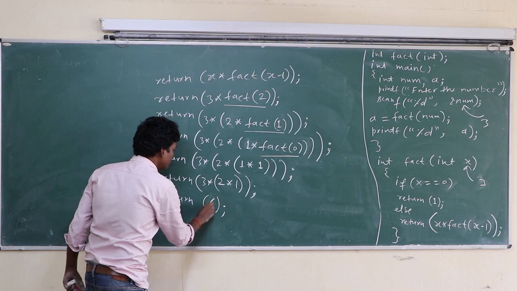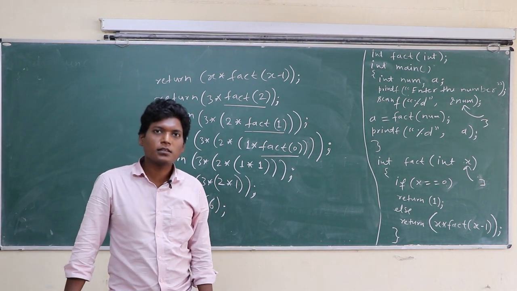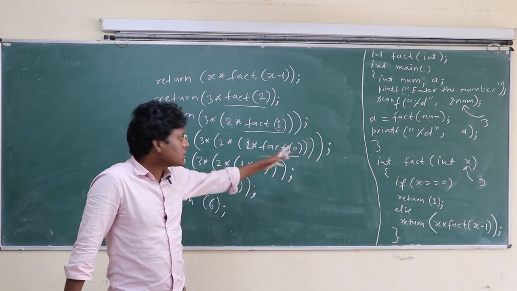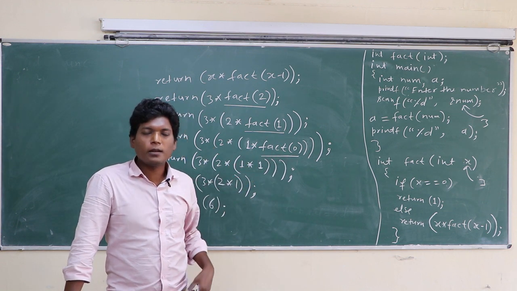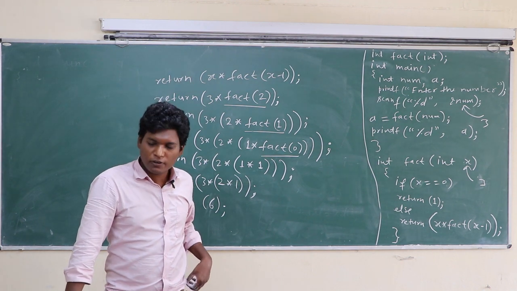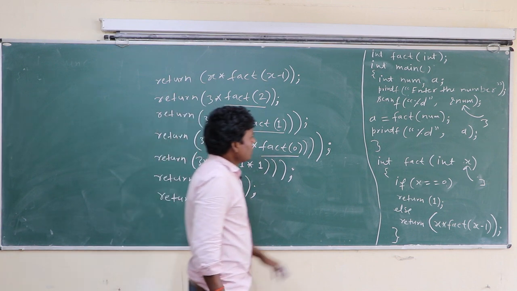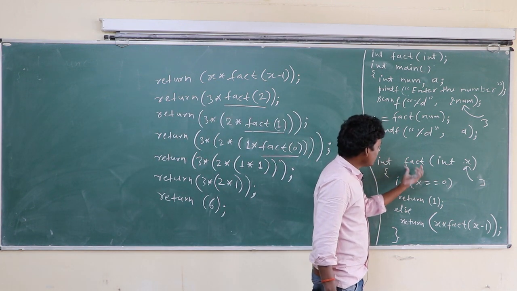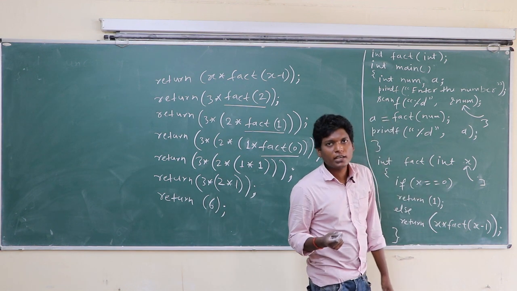So factorial of 3 is 6. In this way, recursive functions work. A function that can call itself again and again is called a recursive function. Here fact is a recursive function. Okay class, here fact is a recursive function because it calls itself again and again with one value decremented each time.